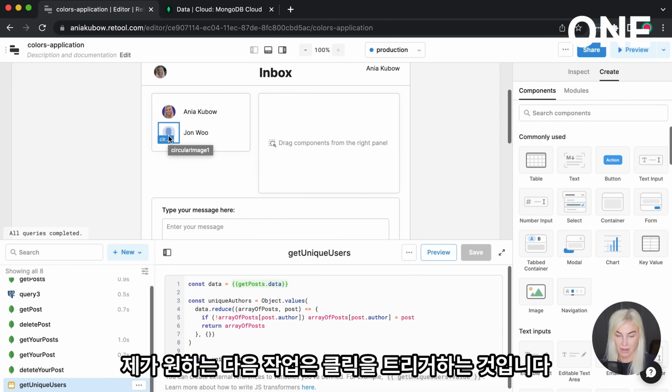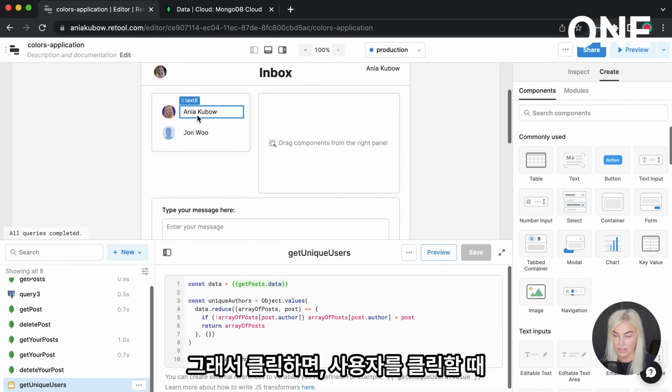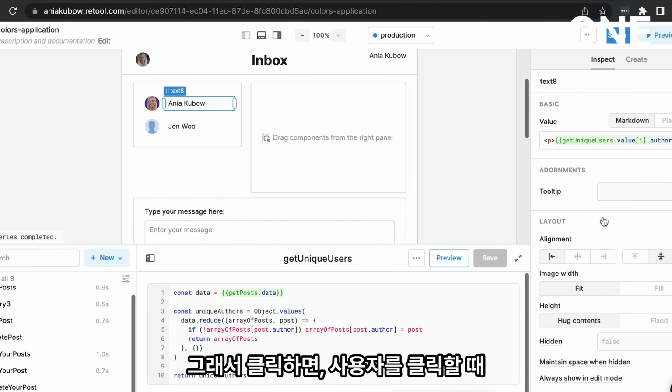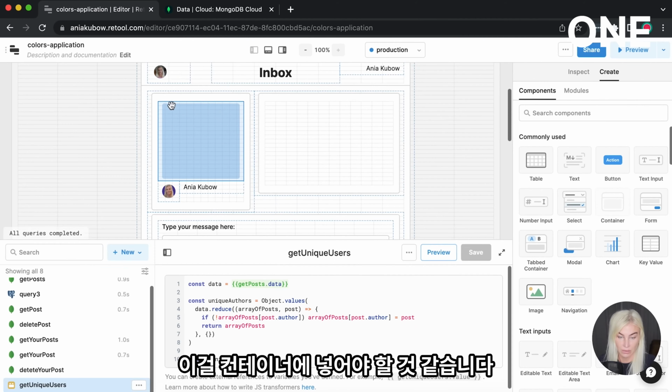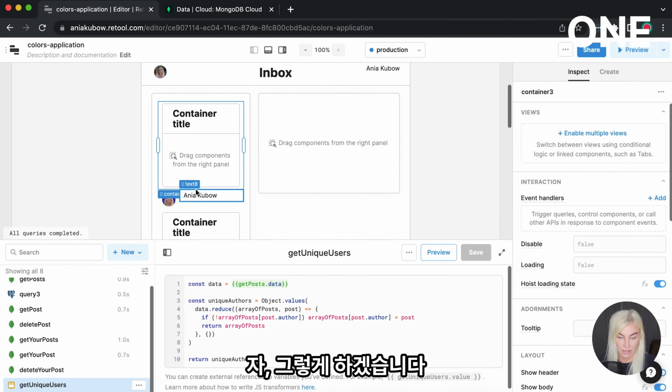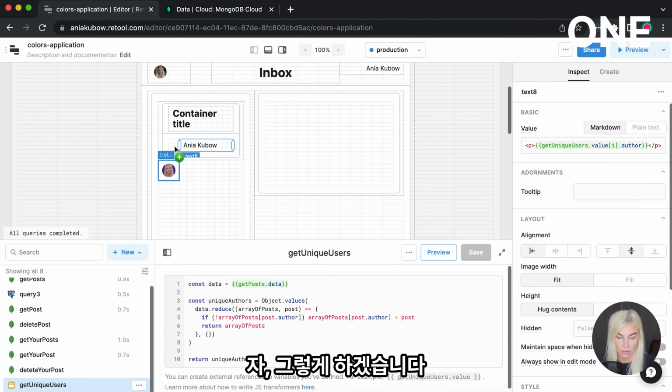The next thing that I want to happen is I want to trigger a click. So perhaps we should put this in a container just so that it's very obvious if we click on a user.